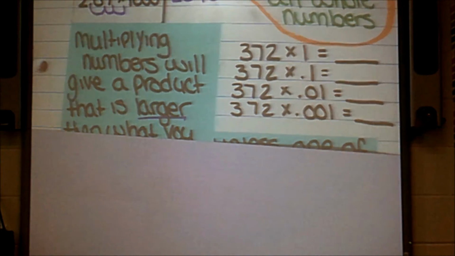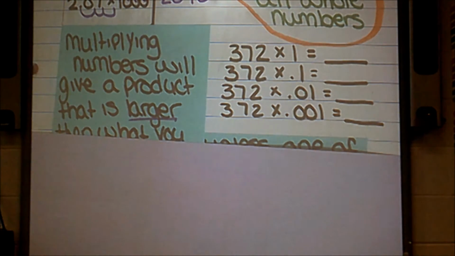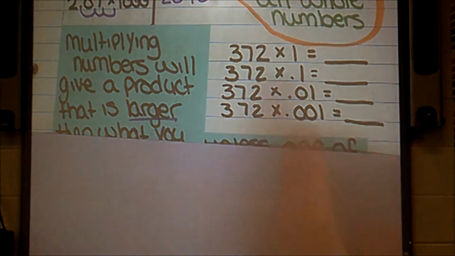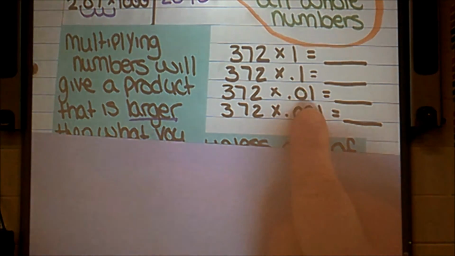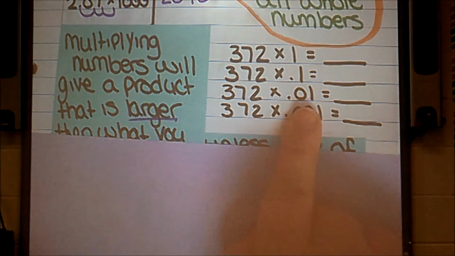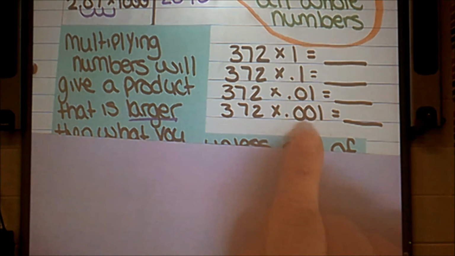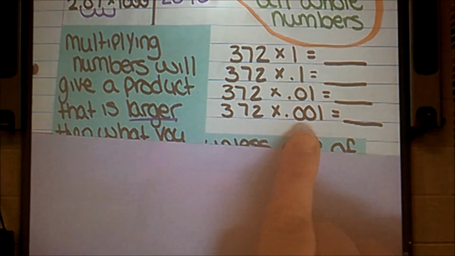Now that's not the case if our number is smaller than 1. 1/10 is smaller than 1. It is a piece, a part. 1/100 is smaller than 1. It is a piece, a part of a whole. 1/1,000 is a part of a whole. It is less than 1 whole.